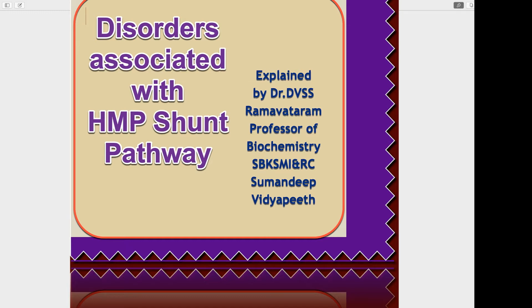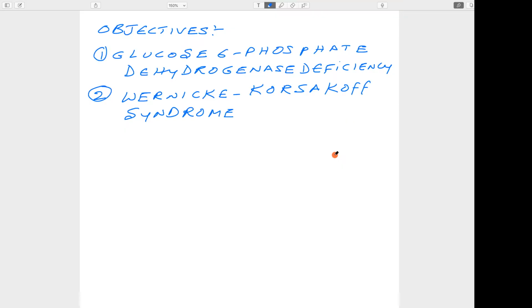The objectives we have set for this session are two. One is glucose 6-phosphate dehydrogenase deficiency. The second one is Wernicke-Korsakoff syndrome.